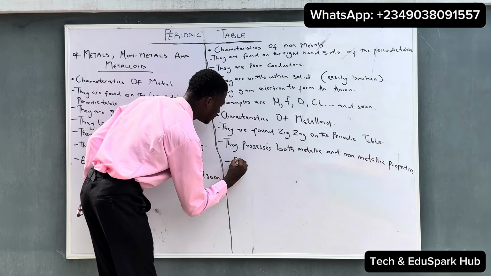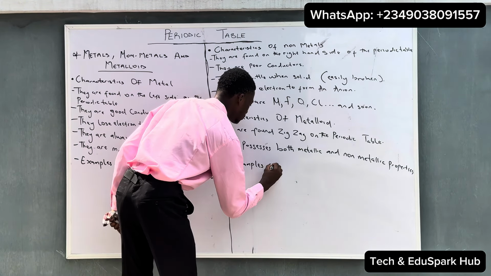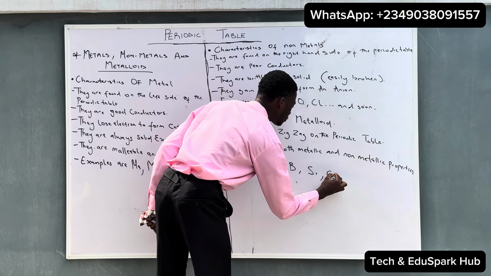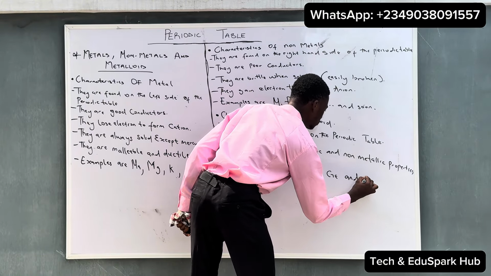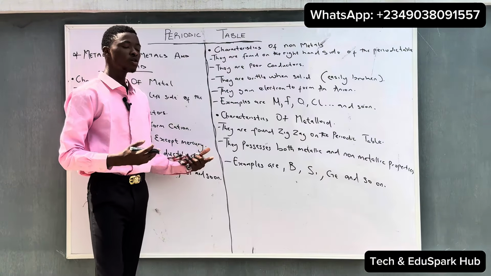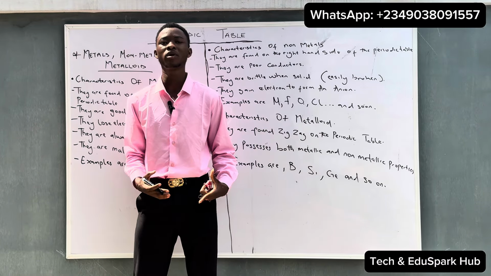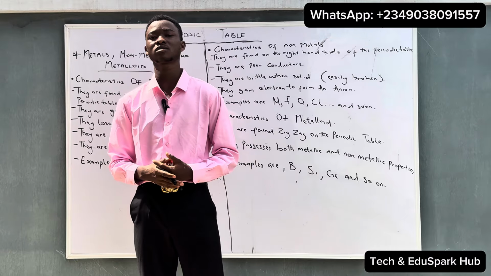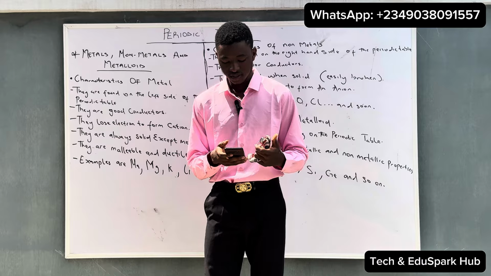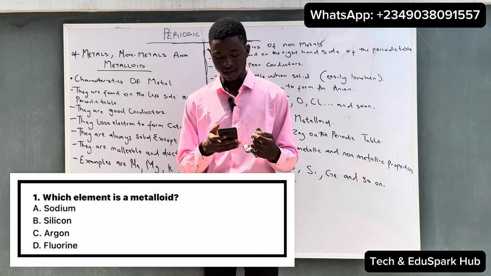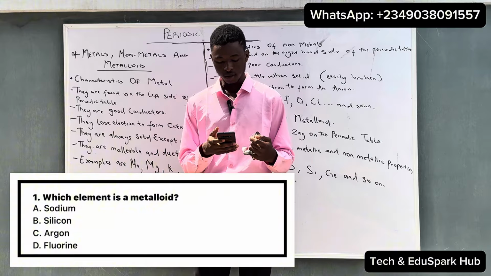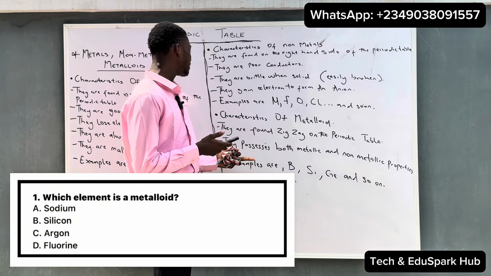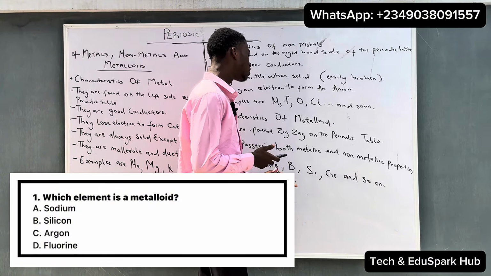And lastly, examples of metalloids are boron, silicon, germanium, and so on. So these are examples of metalloids and this will be all about metalloids. So let's look at some examples or some questions under this aspect. The first question as displayed on the screen says, which element is a metalloid? A. Sodium, B. Silicon, C. Argon, D. Fluorine.